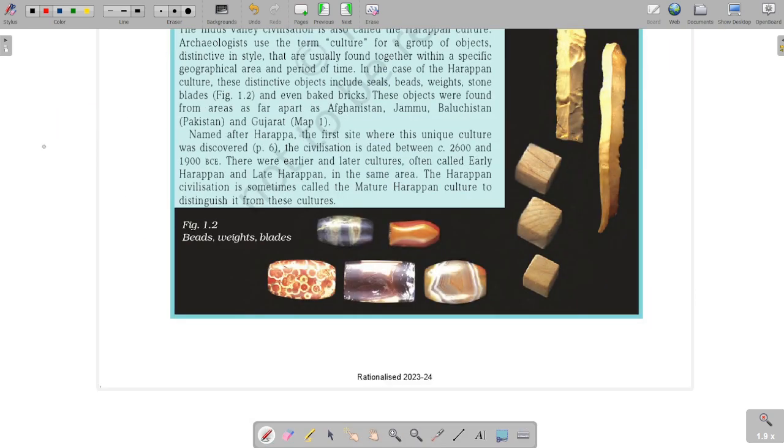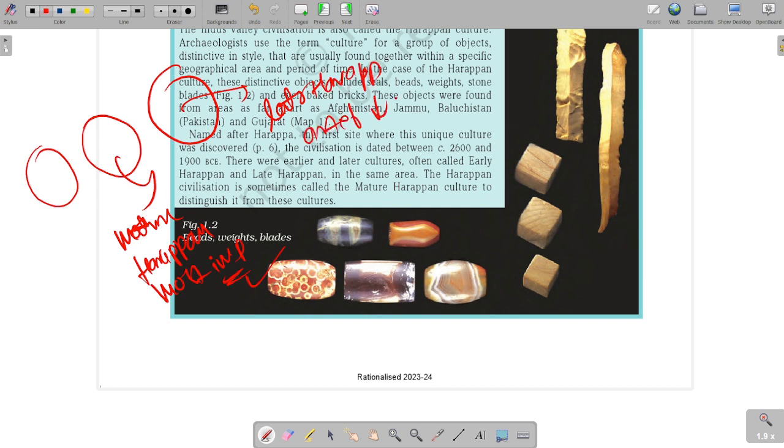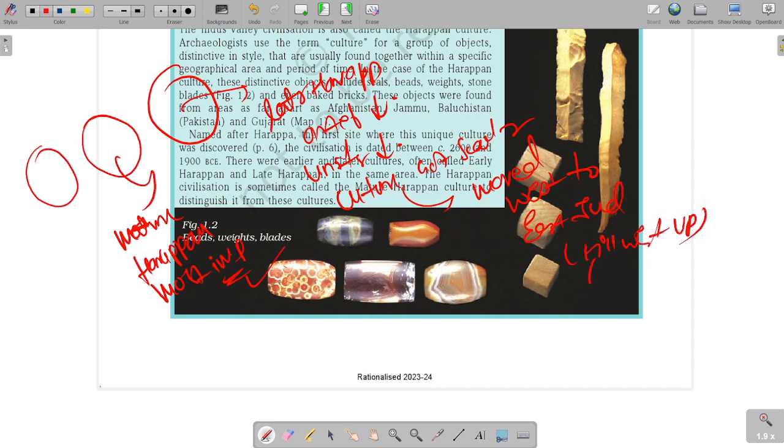Now, the basic understanding of Harappan culture is divided into three phases. First is the mature Harappan phase. This is the most important phase, which we will study in detail in this chapter. And this is the later Harappan phase, in which the variety of artifacts decreased, uniformity decreased, and the culture got scattered, that is, the geographical area moved from west towards eastern India, till West UP or the Ganga plains, etc. And this is pre-Harappan.